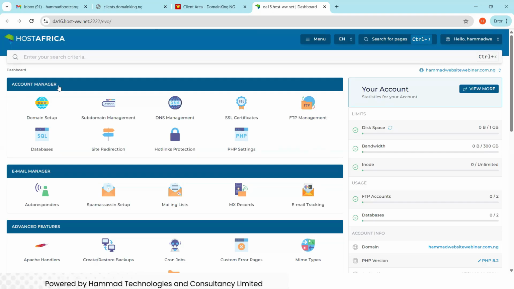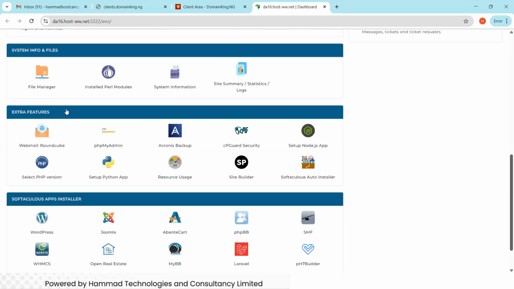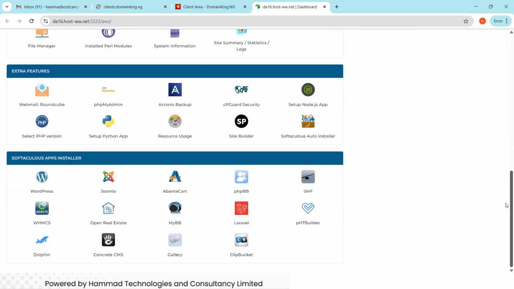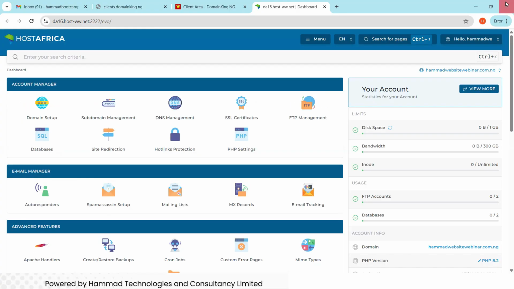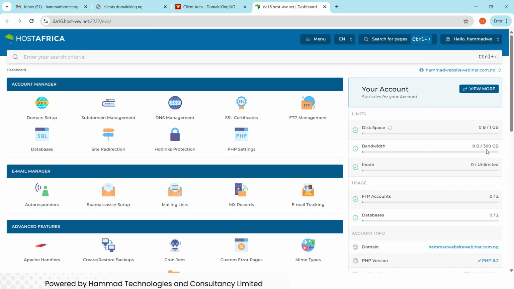You see the account manager, the email manager, advanced features, system info and files, extra features, software and the app installer. These are things that you might find under the cPanel. If you look at it, these are the disk and the bandwidth. Yesterday they said the bandwidth is unlimited. I told you some of them will just put unlimited, but they allocate 300 gig for you for the bandwidth.